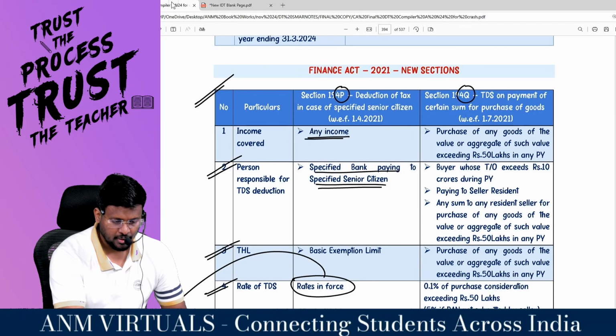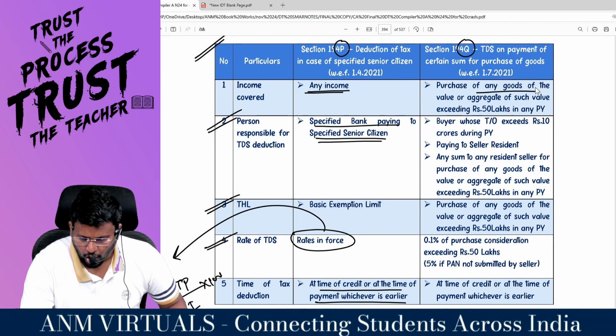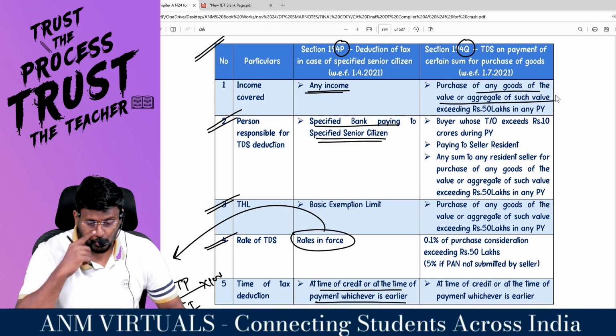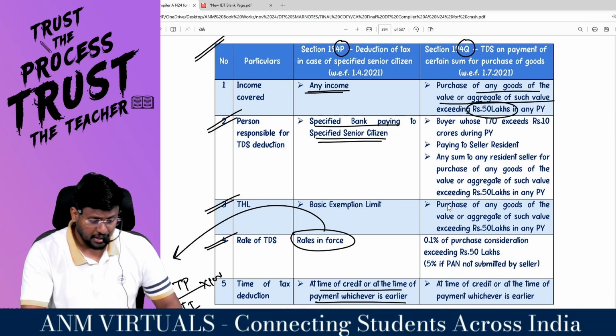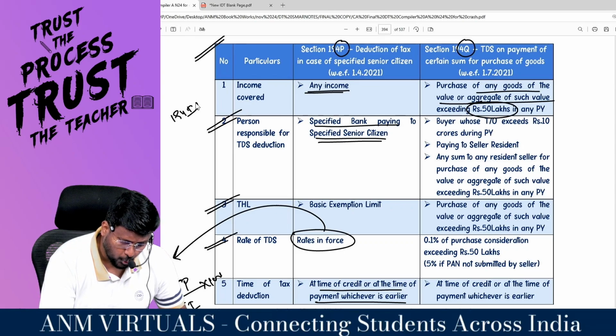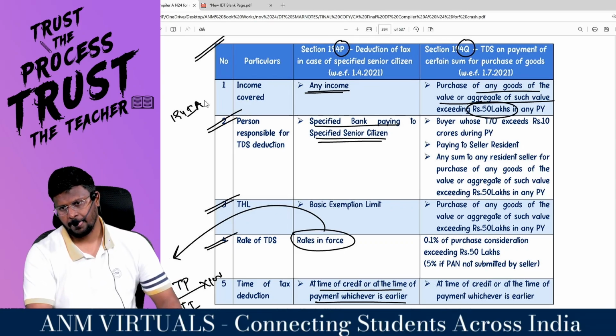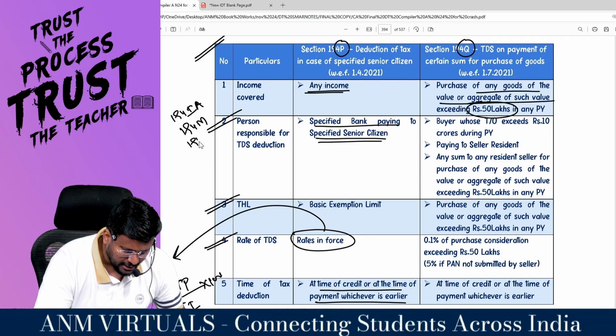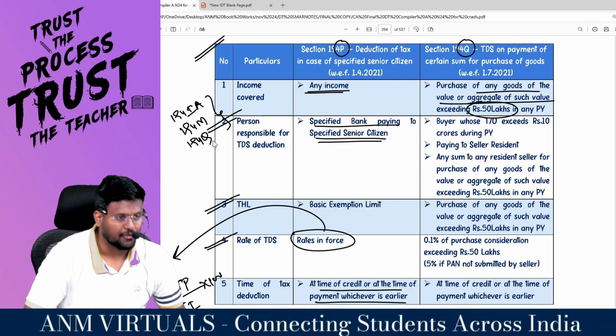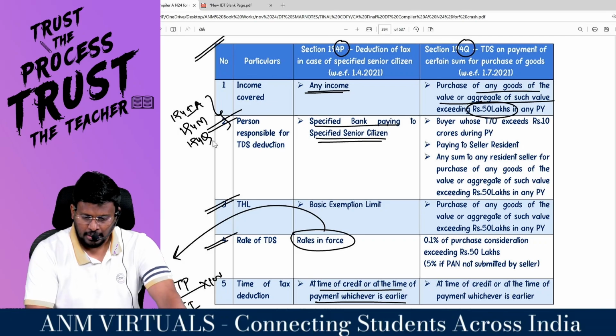So purchase of any goods, or value of aggregate of such value exceeds how many lakhs? 50 lakhs. Why 50 lakh? High value transaction. One section we told is 194-IA, 50 lakhs. 194M, high value transaction, 50 lakhs. And 194Q, again how many lakhs? 50 lakhs. Comfortable, sir? Yes, sir.